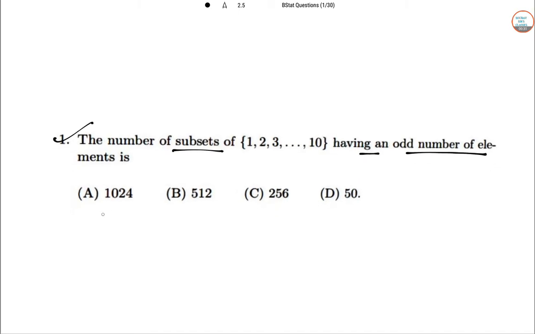Here it's a direct one. Let E_n be the number of subsets of 1 to n having an odd number of elements.